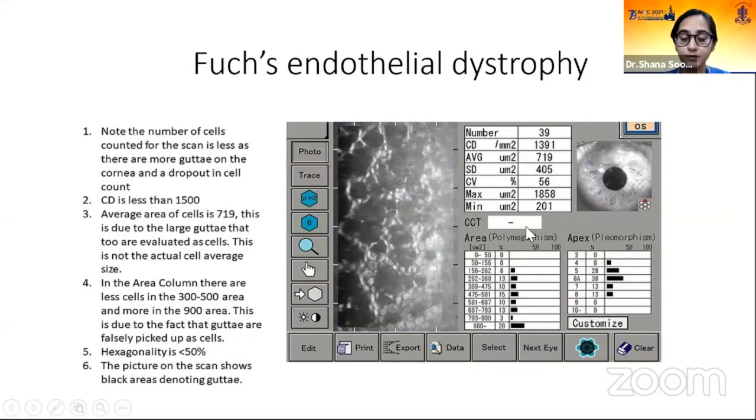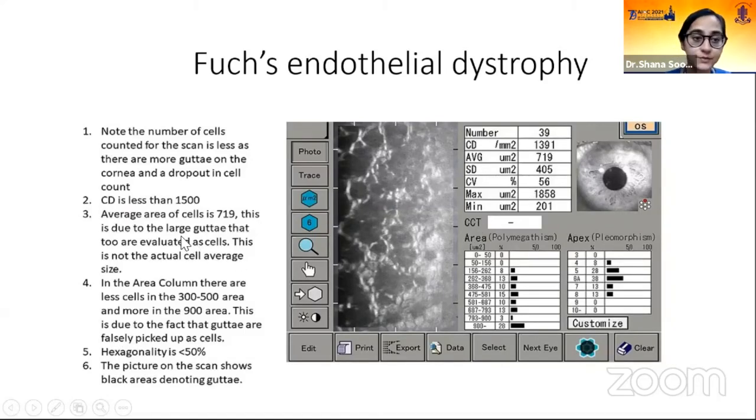Moving on, the next important spotter in specular microscopy is Fuchs endothelial dystrophy. The number of cells picked up for the scan is 39, because there are areas of cell dropout, so very few cells are picked up for the study. The cell density is 1391 per millimeter square, which is a low count. It's less than 2000, even less than 1500.